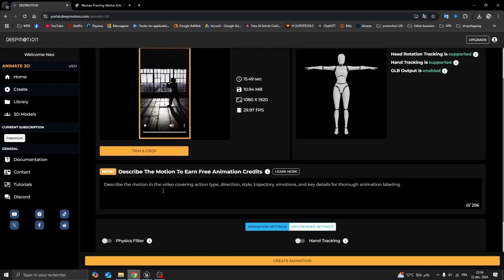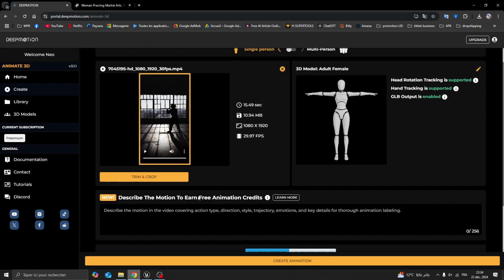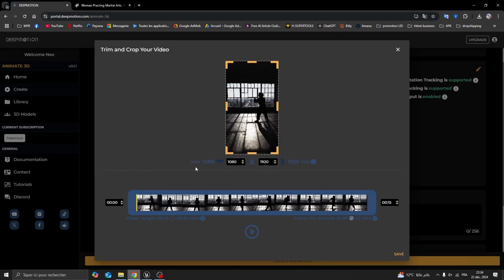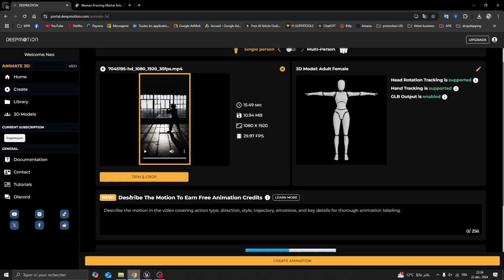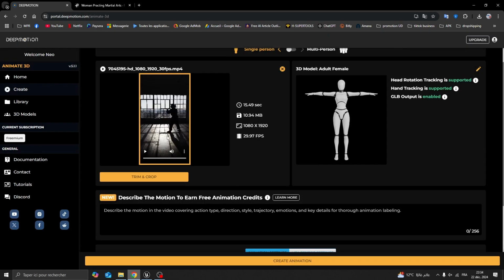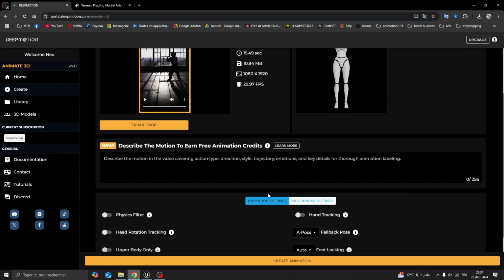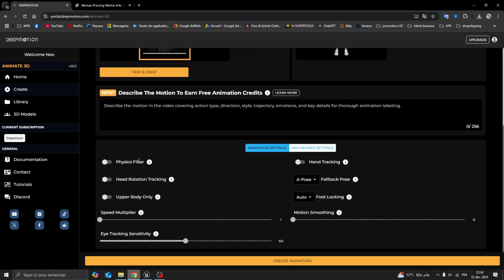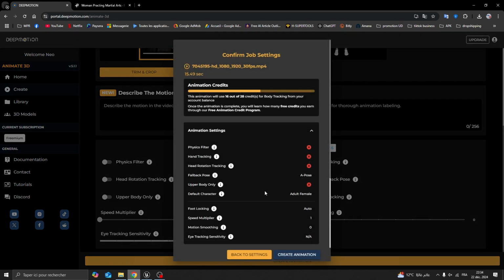Here you can add some details about your video. It helps the developer of this website to improve their AI, but you can leave it empty. Here you can trim and crop your video, but in my case I will leave it as it is. So it is a 50-second video. You have some features here, but as I said, they don't interest us for now. So you just click on create animation.